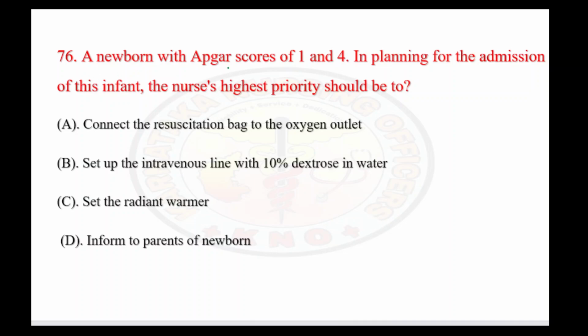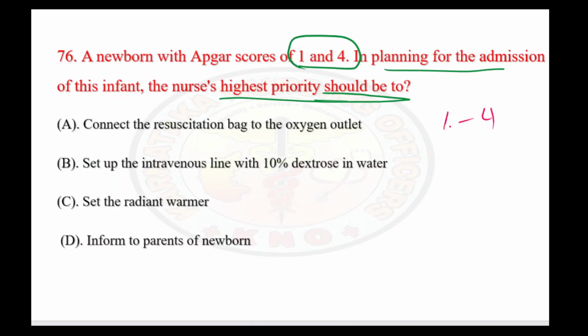Next question. A newborn with Apgar score of 1 to 4. Planning for the admission of this infant, the nurse's highest priority should be. So if the newborn's Apgar score is from 1 to 4, what are we going to do? Let me tell you the options here.